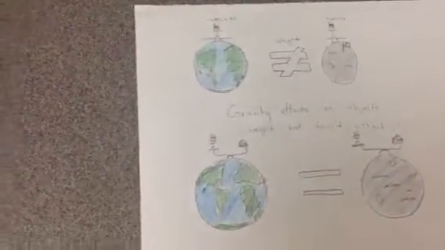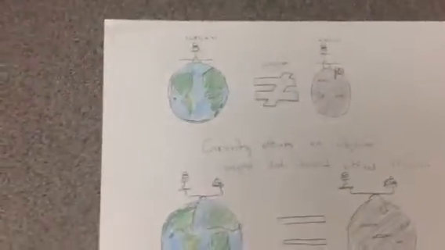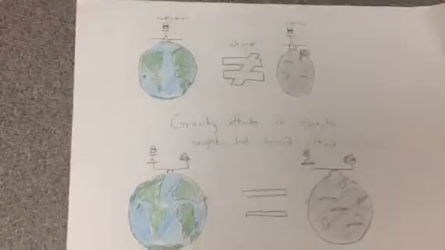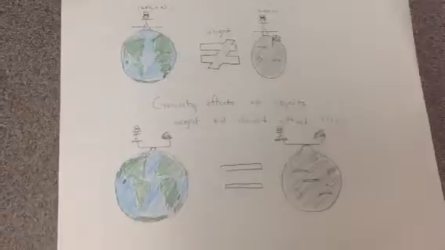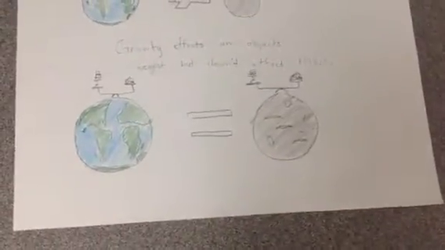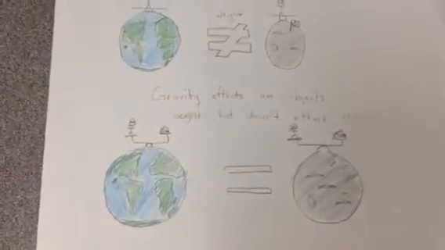Now this one is showing us how, see right here, a person is on the Earth, and they weigh 1,685.5 newtons, and on the moon they would weigh 280 newtons, because weight is affected by gravity. Your weight on the Earth is going to be a lot higher than your weight on the moon, and over here the mass stays the same, because gravity affects objects' weight but doesn't affect the mass. The end.